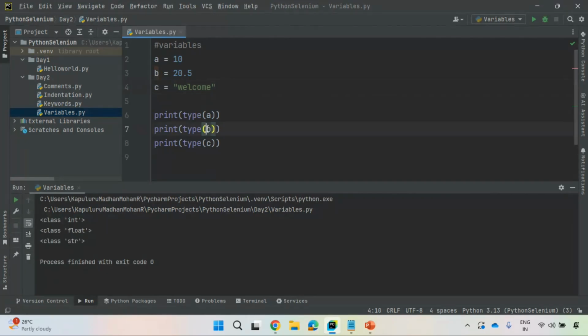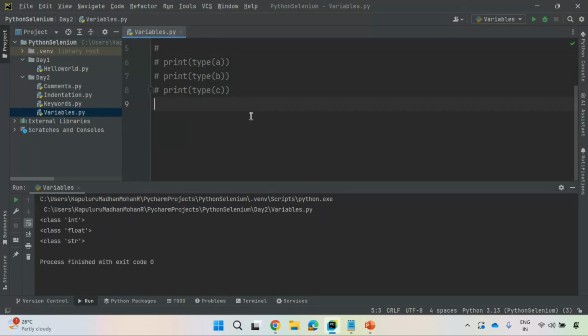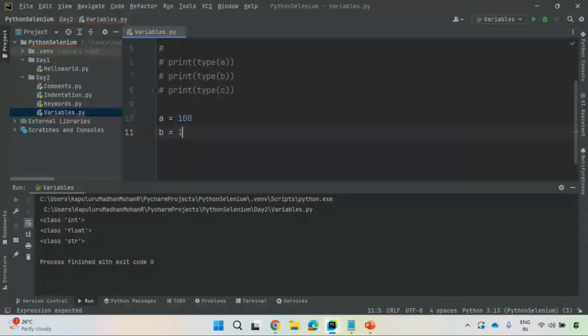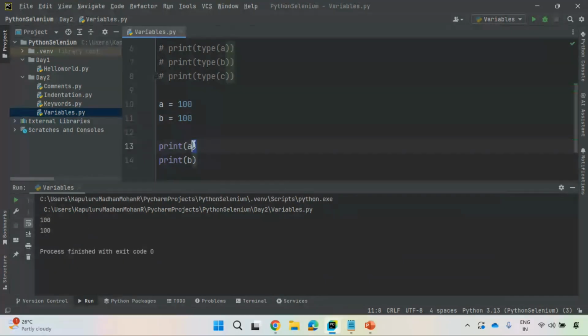All right. Let me define another thing as well. I have two variables again: A equal to 100, B equal to 100. I want to access them, so I can print A and print B. You see here what data it will print inside each container. It has 100, so it returns 100 and prints it in the console.